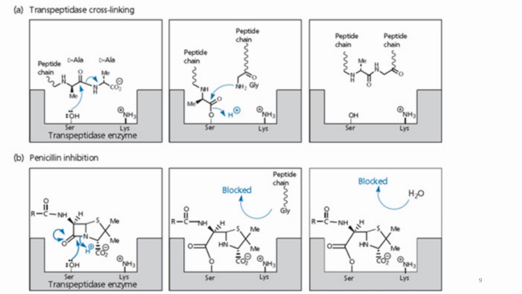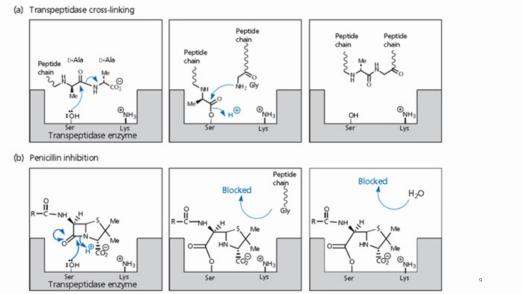We can see the serine attack on the amide bond, leading to the release of the first amino acid. At the same time, we have another amino acid from the other peptidoglycan. We can see the nitrogen attack on the carbonyl. This leads these two peptides to leave the active site of the enzyme. Here we can see the serine is free again.